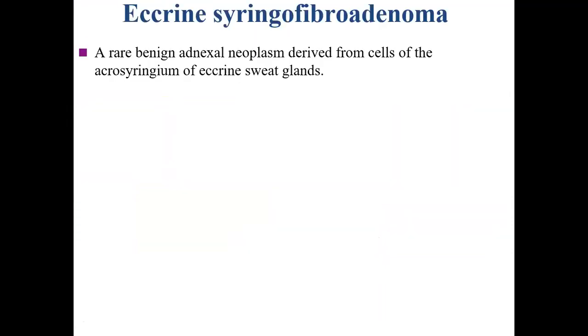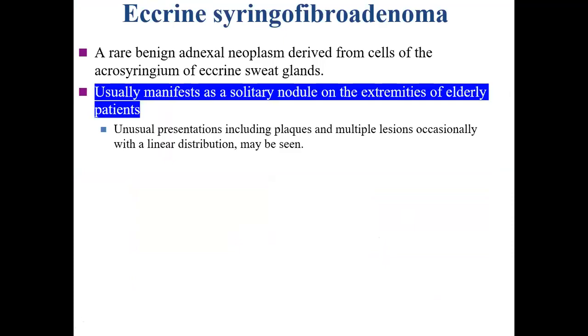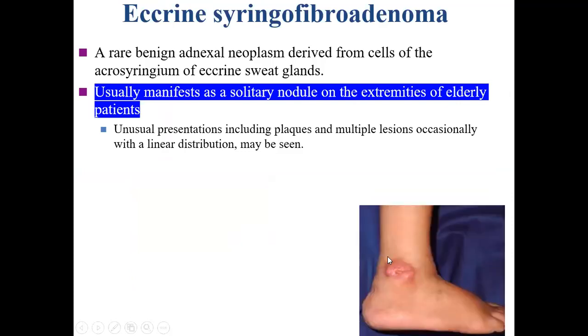Eccrine syringofibroadenoma is a rare benign adnexal neoplasm derived from the cells of the acrosyringium of the eccrine sweat gland. It presents usually as a solitary nodule on the extremities of elderly patients. This is the picture of eccrine syringofibroadenoma.